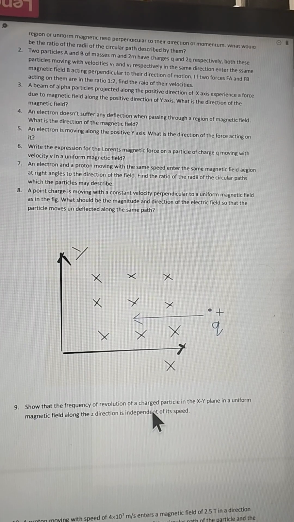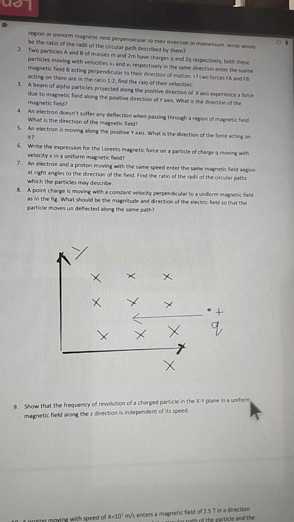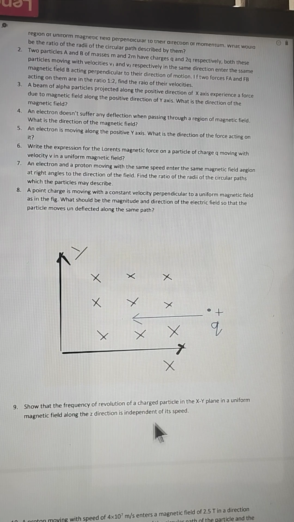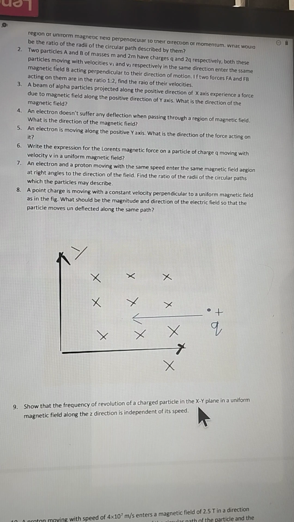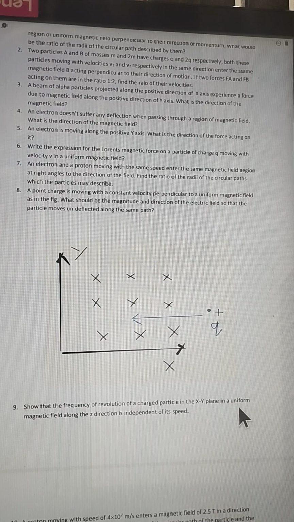Show that the frequency of revolution of a charged particle in the xy plane in a uniform magnetic field along the z direction is independent of its speed. Here the particle is moving in the xy plane and the magnetic field is along the z direction. So the magnetic field and velocity are perpendicular to each other, and the maximum force will be experienced by the charged particle.